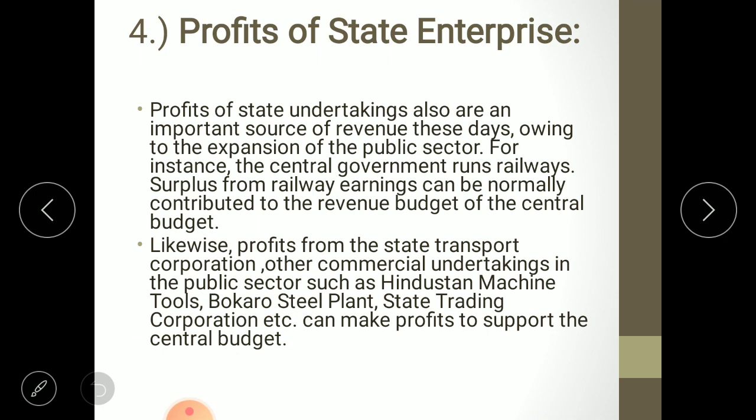What is profit from state enterprise? Any of the government's corporate firms which is earning profit, then it is known as profit from state enterprise. Here some examples are given. Railway, one example, then state transport corporation, that we term as ST, then other commercial undertakings like Hindustan Machine Tools, HMT, Bokaro Steel Plant, State Trading Corporation, etc. These are a few firms which are selling products and services to the public, and that way they are earning profit.